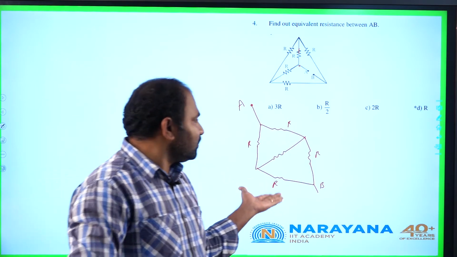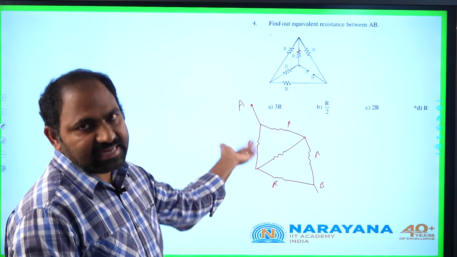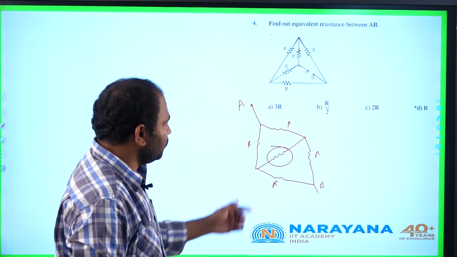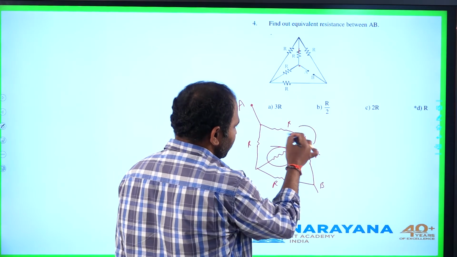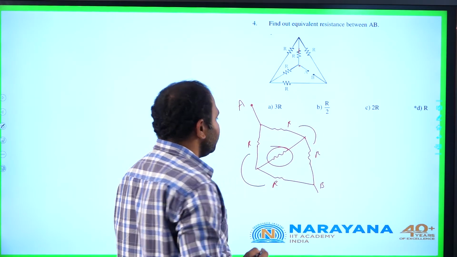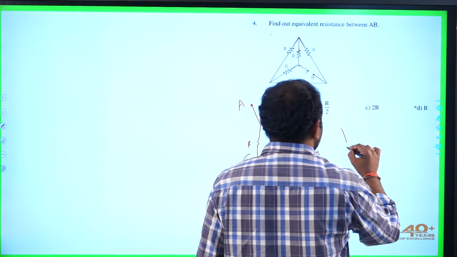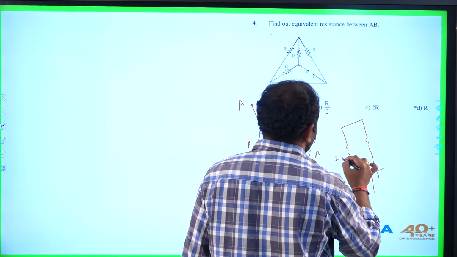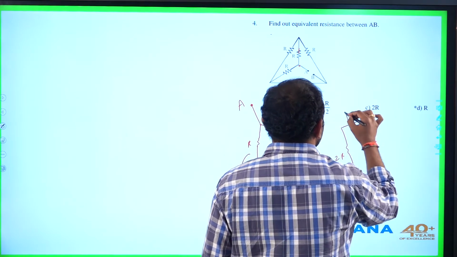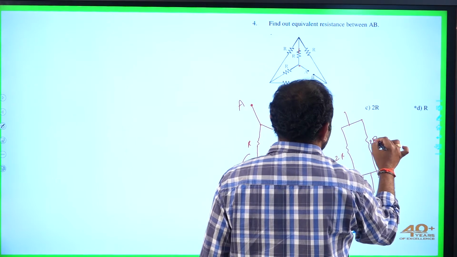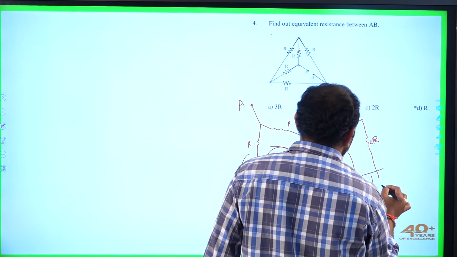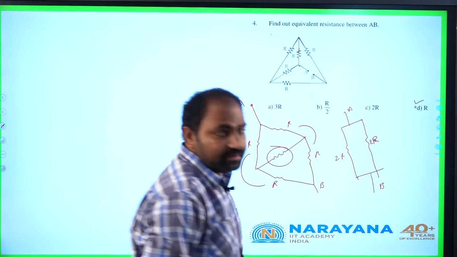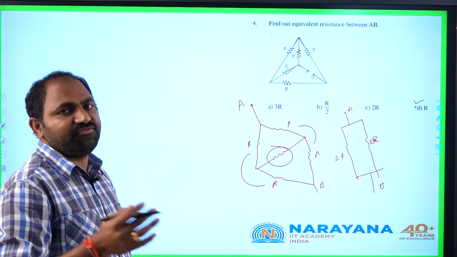It is clear that it is a simple Wheatstone bridge in the balancing condition. So we can remove this resistor. Simply these two are in series combination, giving 2R. These two are also in series, so 2R. Finally it comes out to be R. So effective resistance between A and B is R. It is given with option D, so D is the correct option here. Let us go to the fifth question.